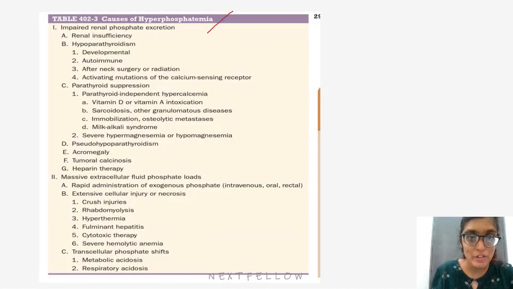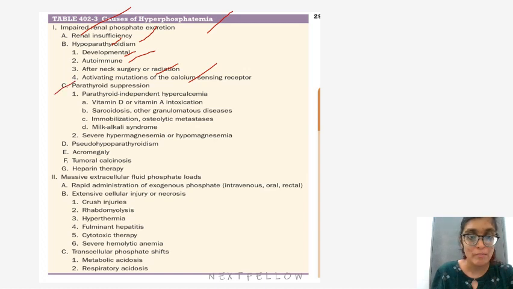Causes of hyperphosphatemia: impaired renal phosphate excretion, that is renal insufficiency, hypoparathyroidism. It can be developmental, autoimmune, after neck surgery or radiation, activating mutations of the calcium sensing receptor.